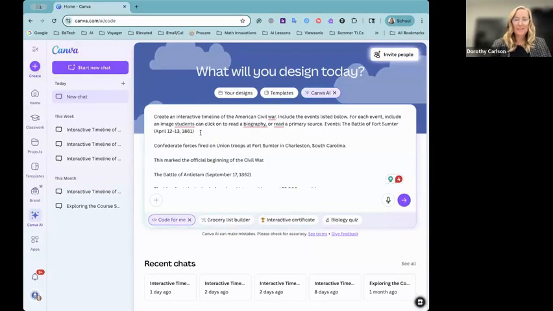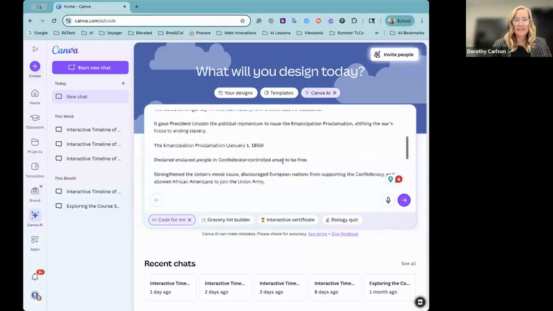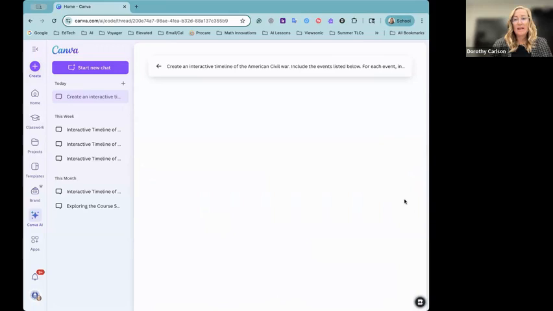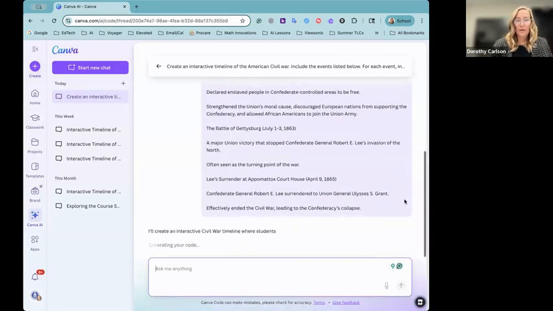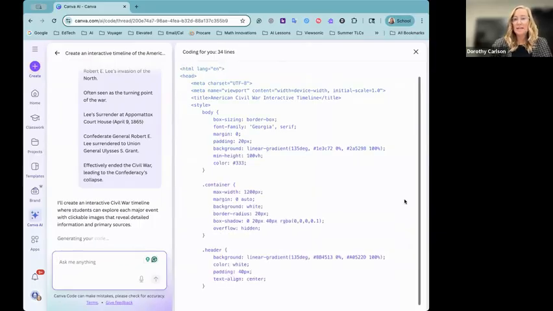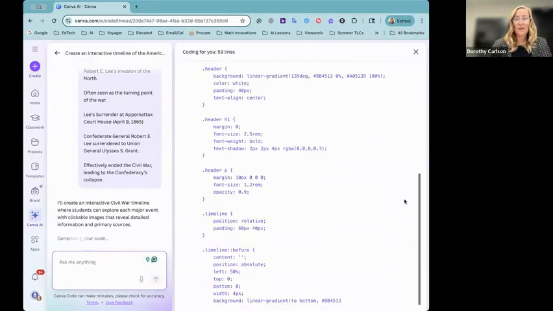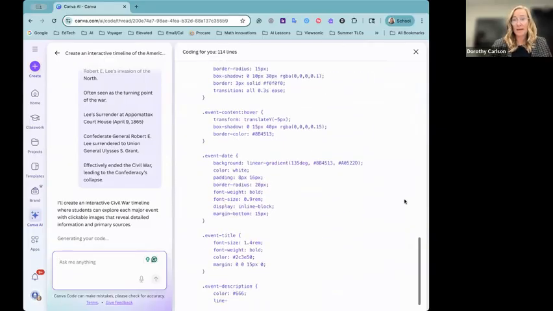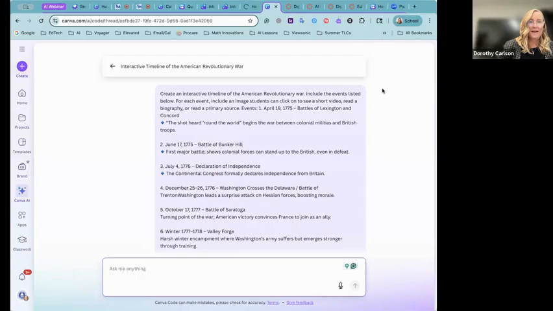Okay, so we have our prompt here in our Code for Me prompt box. It's very similar to the sample prompt we just went over, and you can see I have some dates listed here. I'm going to go ahead and hit generate, and then Canva will start coding for me. So you can see the code being generated on the side. Depending on the sophistication of what you ask for, it may take a minute or two all the way up to 10 minutes. Here's my prompt with my timeline dates that I wanted.